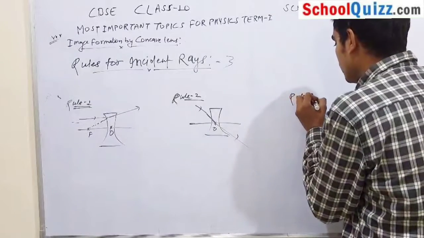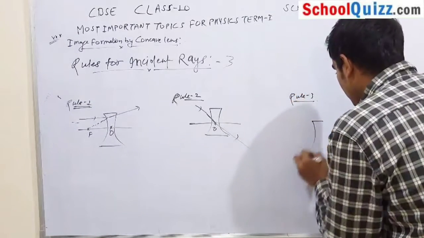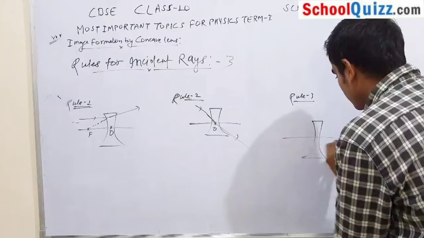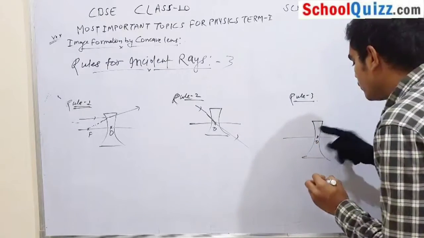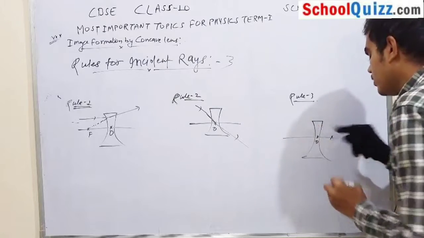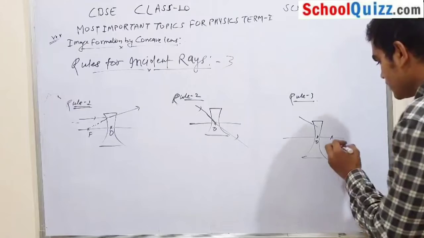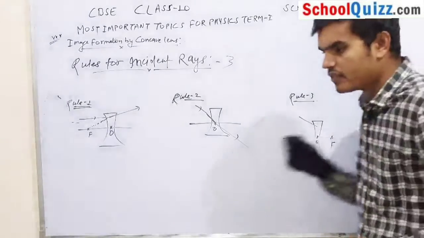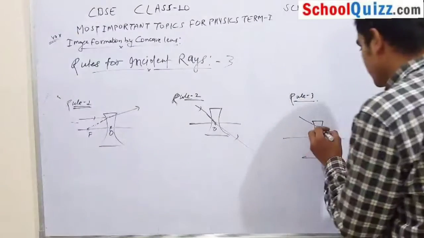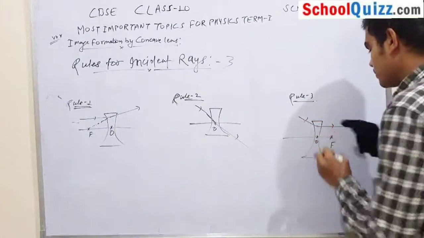What is your rule number 3? Rule number 3 is that when a ray of light is going to strike at the focus, after refraction it will become parallel to the principal axis.